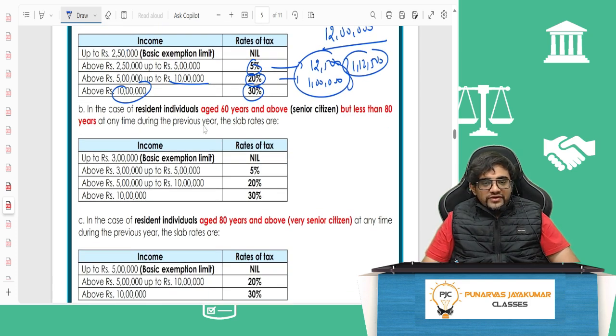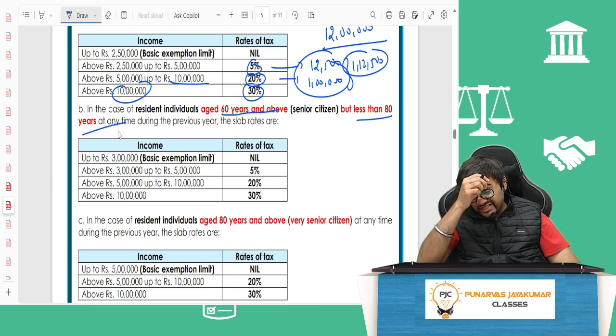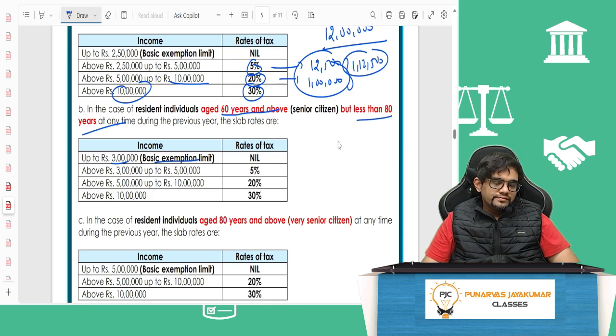If you are a Tata fellow, Tata means what? 60 years and above, senior citizen. If you are a senior citizen, but less than 80 years at any time, above 60, less than 80 at any time, then the slab rates are as under. Up to 3 lakh rupees, basic exemption limit, nil. 2 lakh 50 has become 3 lakh, that's all. 3 lakh to 5 lakh, 5%. 5 lakh to 10 lakh, 20%. Above 10 lakh, 30%.